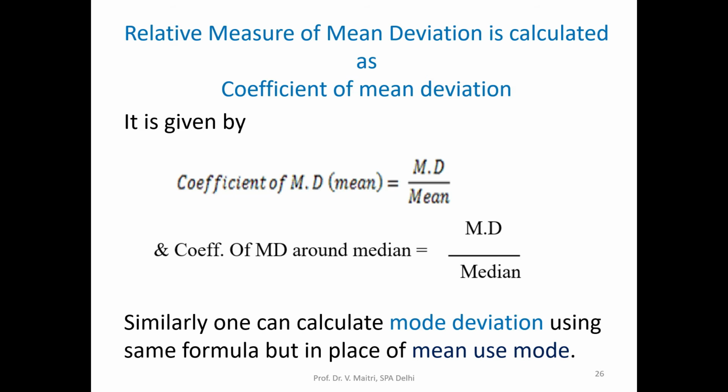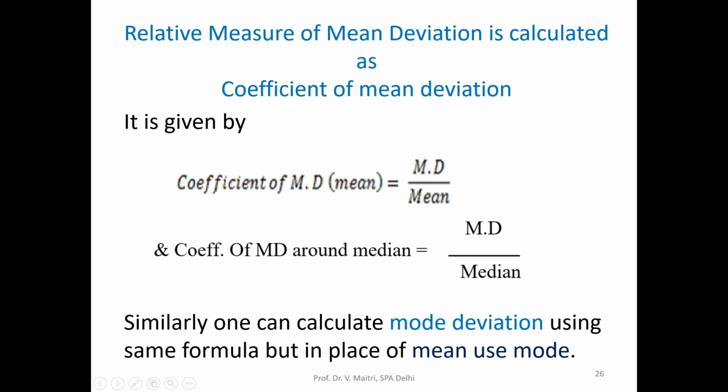Similarly, the relative measure of mean deviation is known as the coefficient of mean deviation. If we calculate it around the mean, then it is mean deviation divided by mean, and if it is about the median, then mean deviation divided by median, because this mean deviation we have calculated around the median, not the mean. So this is the difference.